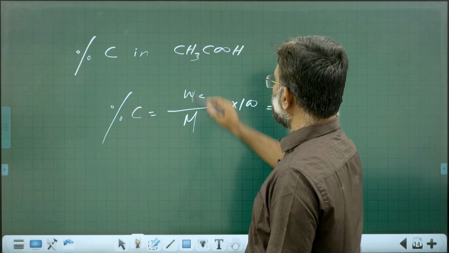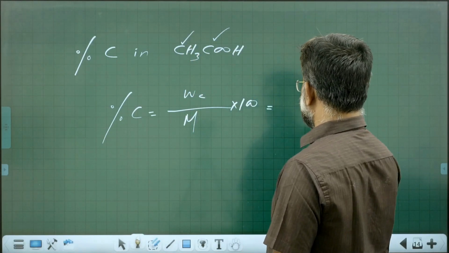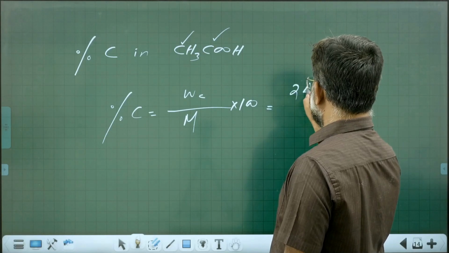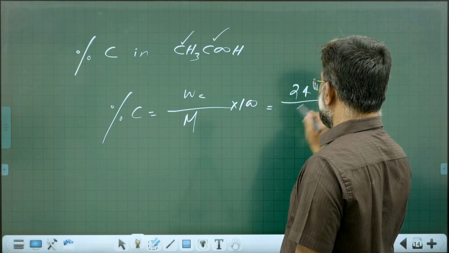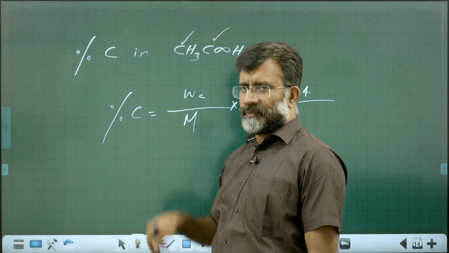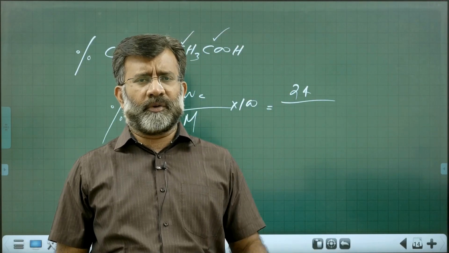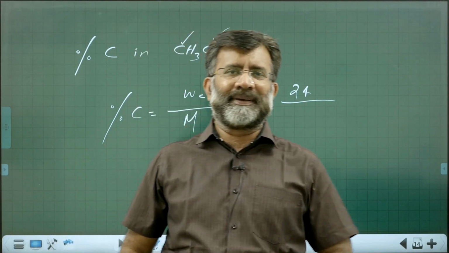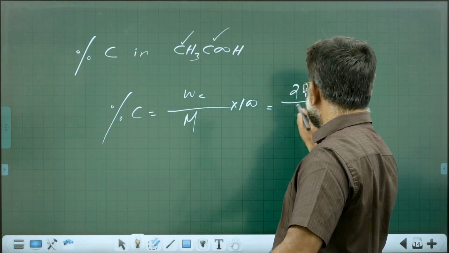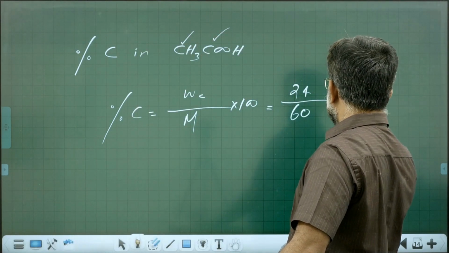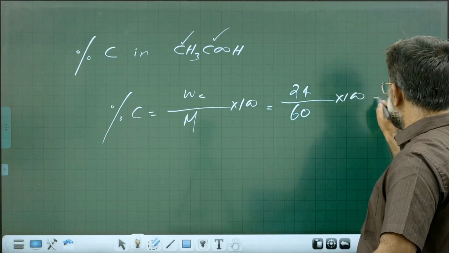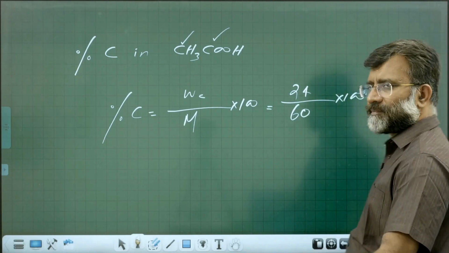What is the mass of carbon? There are 2 carbon atoms, so it will be 24: 12 into 2, 24 divided by the molar mass of acetic acid. I told you the molar mass of commonly encountered molecules. It should be there in your tip. It is 60 into 100. You easily work out 40%.